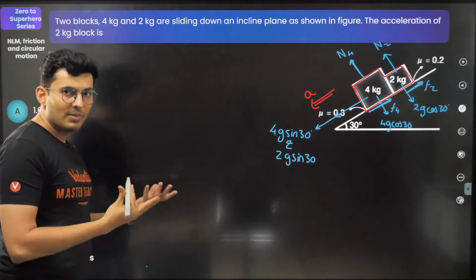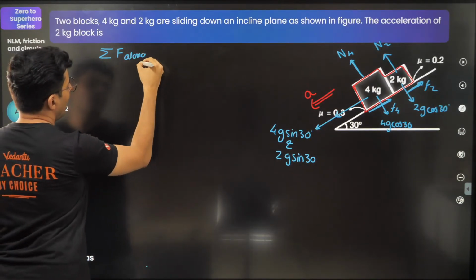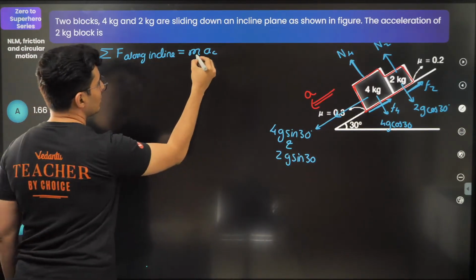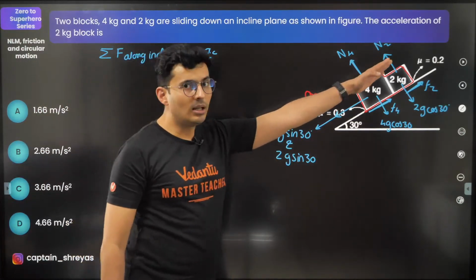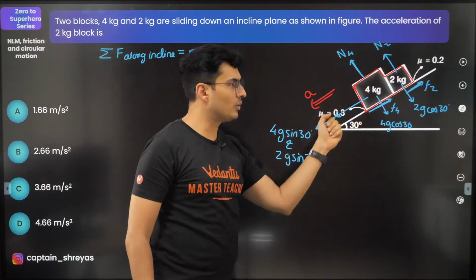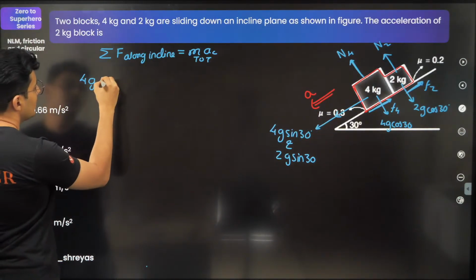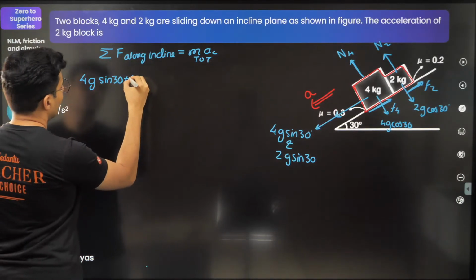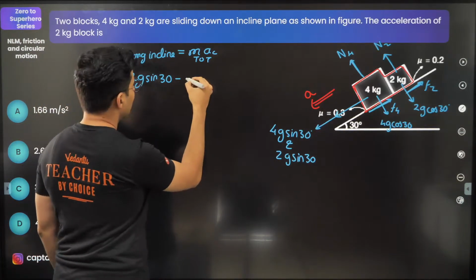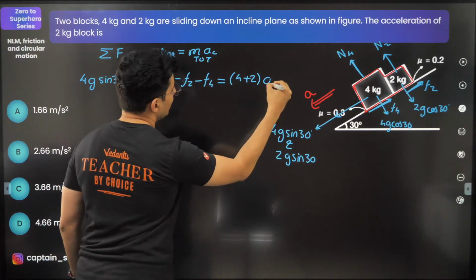Okay, now let's make the equation. So net force along the incline is basically mass into acceleration. This is the total mass. So along the incline, this force minus this force and that frictional force is the total mass into the acceleration. So it will be 4g sin 30 plus 2g sin 30 minus F2 minus F4 is total mass, which is 4 plus 2, into the acceleration.